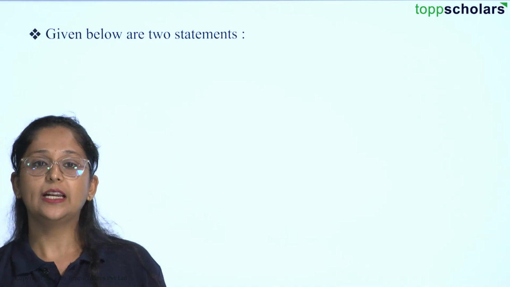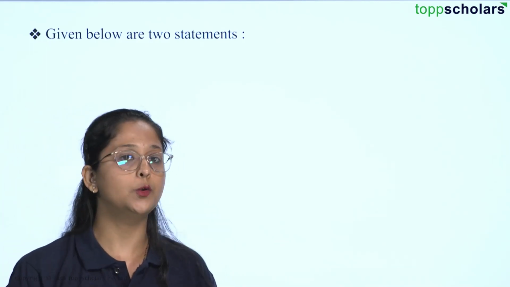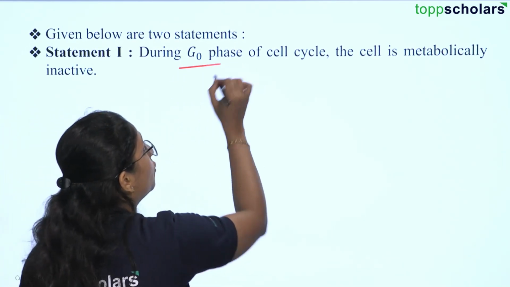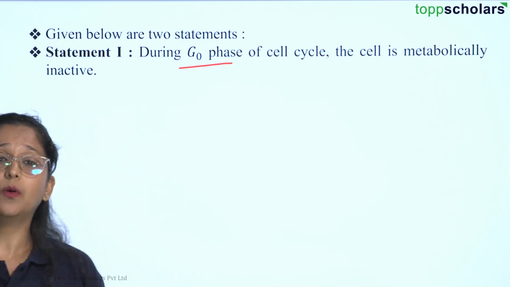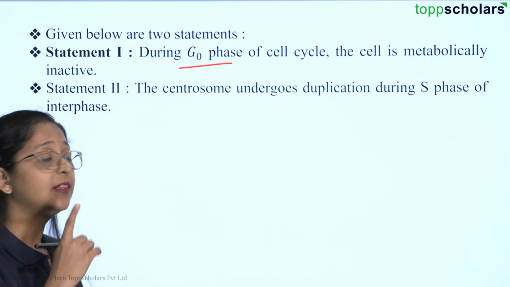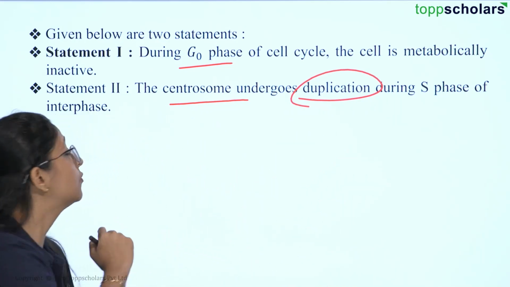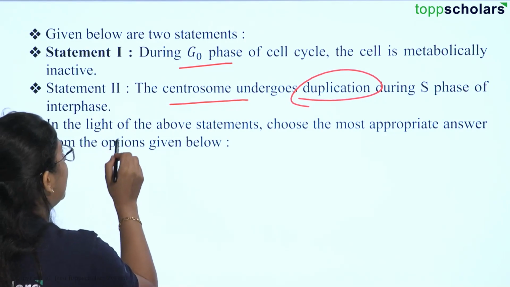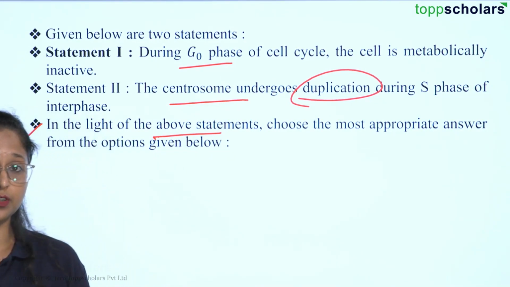So students, let us begin with the questions here. The very first question which is given to you, you are provided with 2 statements. The first statement is, the G0 phase or the gap 0 phase of the cell cycle is metabolically inactive, right? The second statement that we have is, the centrosome undergoes duplication during the S phase of your interphase. And in the light of the above statements, you have to choose the most appropriate answer from the given options below.